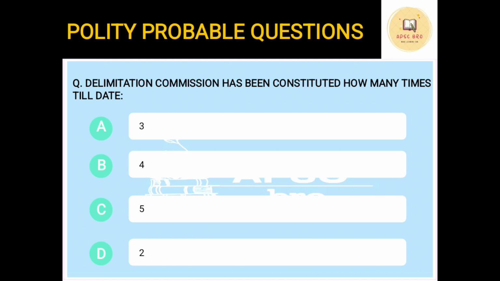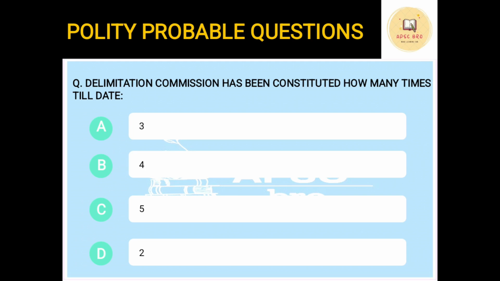First we have to understand what delimitation is. Delimitation is simply the division of a state or the country into various constituencies. Our state Assam is divided into 14 Lok Sabha constituencies. The way in which these are divided, like which area will come under constituency number 1, which will come under number 2, this division of area as per constituencies is delimitation. A commission is established to do this division, and that commission is called the delimitation commission.